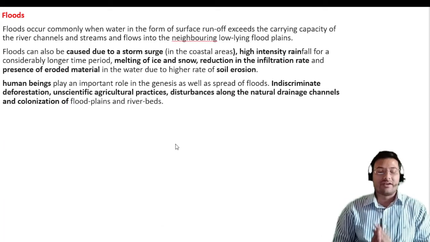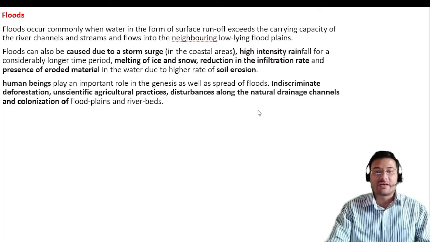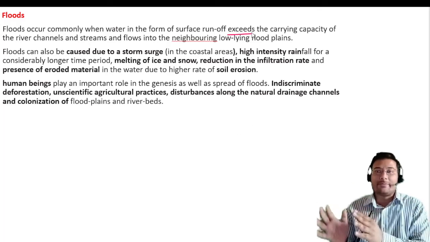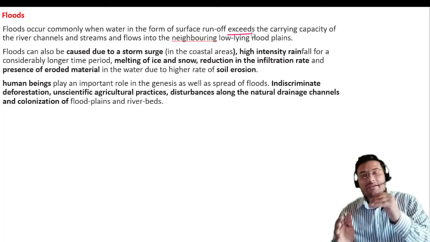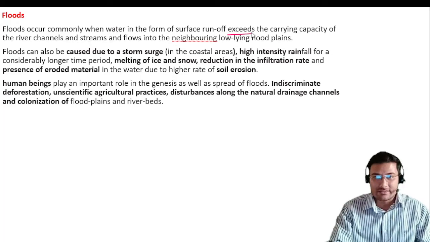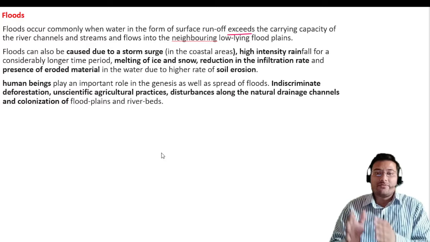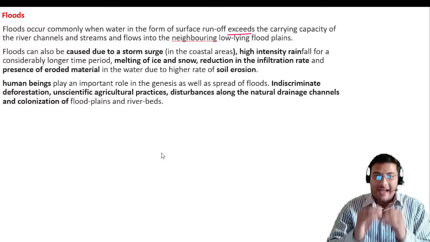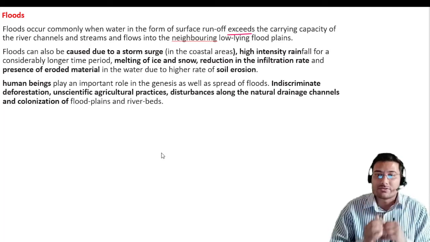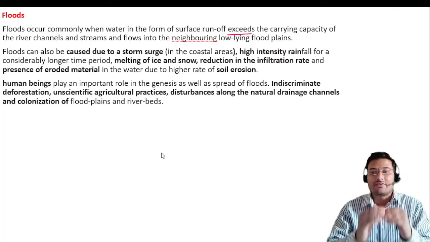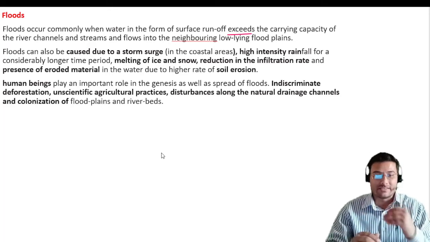If we talk about floods, floods occur commonly when water in the form of surface runoff exceeds the carrying capacity of river streams and starts flowing in the low lying areas of floodplains. Flood is caused by storm surge, high intensity rainfall for a long period of time, melting of ice or snow, reduction in the rate of infiltration, and presence of eroded material. These can be causes.